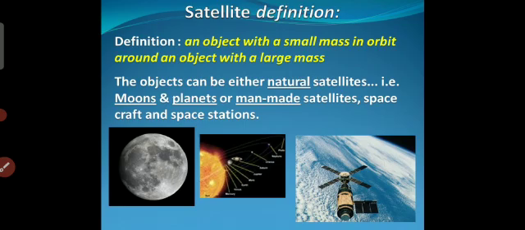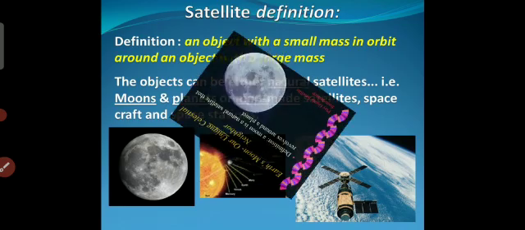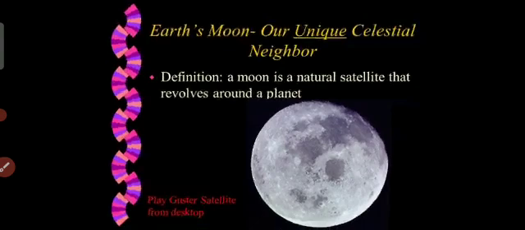Okay, so now the last topic, moon. Moon is a natural satellite that revolves around a planet. It is about 3,84,400 km from the Earth. The moon takes about 28 days to revolve around the Earth and the same time to rotate on its axis. This is the reason that we see the same side of the moon from the Earth and never see the other side of the moon.